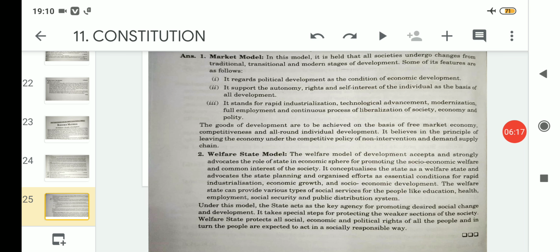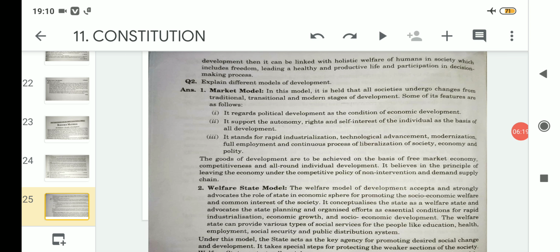Clear? After that comes the next question, which is long answer type, and this question is: explain different models of development. So when we talk about different models of development, there are only two, that is, one is market model and the other one is welfare state model. So about market model, in this model it is held that all societies undergo changes from traditional, transitional and modern stages of development. Some of its features are as follows.